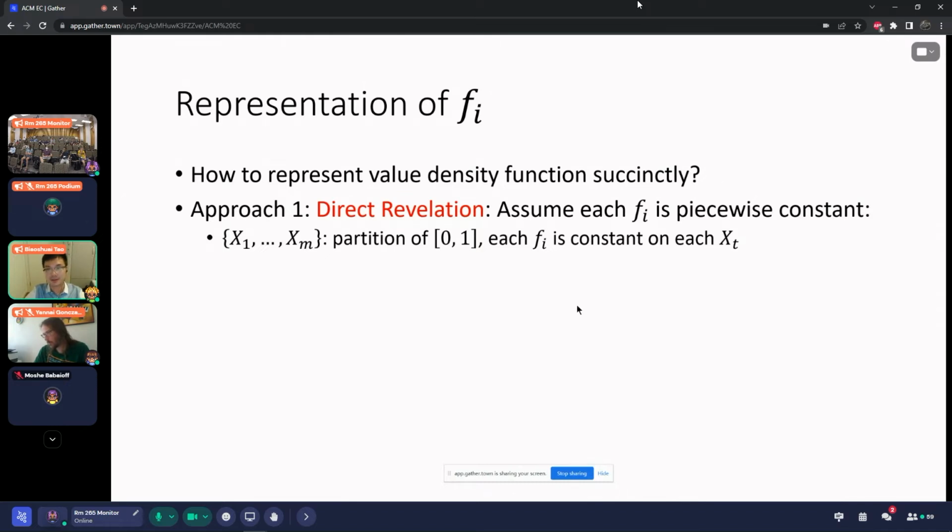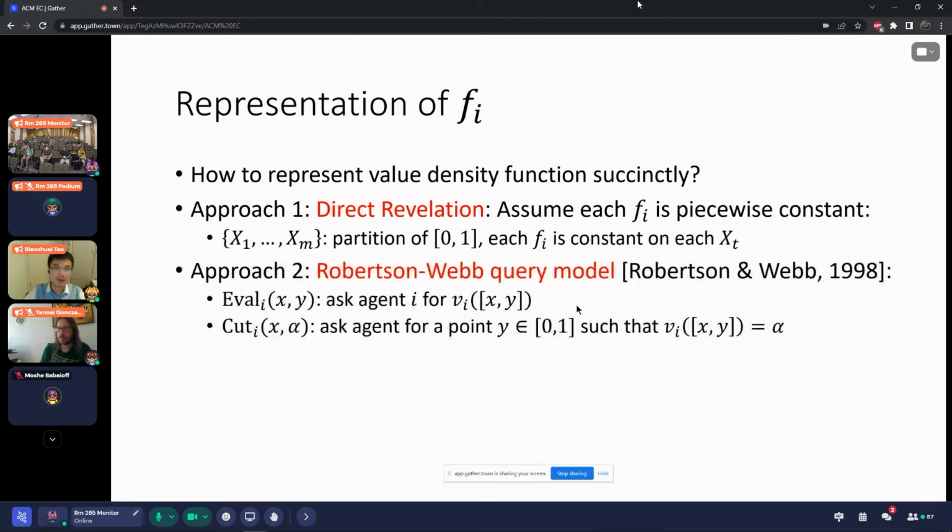This assumption is natural in many applications. Moreover, piecewise constant functions can approximate most real, arbitrary functions within any good precision. And the other approach is the so-called Robertson-Webb query model.